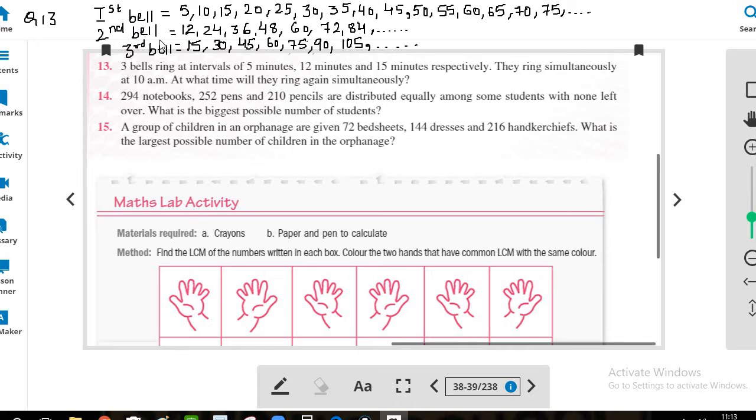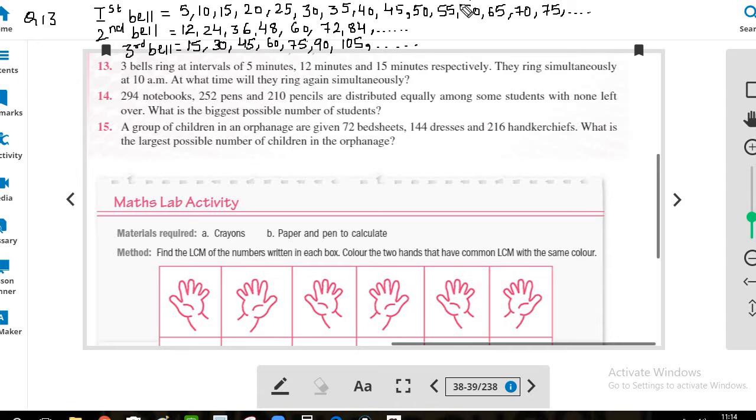Similarly, the second bell will ring after 12 minutes, then further 12 minutes more it becomes 24, and further 12 minutes it becomes 36, 48, 60 and so on. Similarly, for the third bell, the timings are written in the form of multiples of 15. So here we just have to select the simultaneous timings of the first, second and third bell.